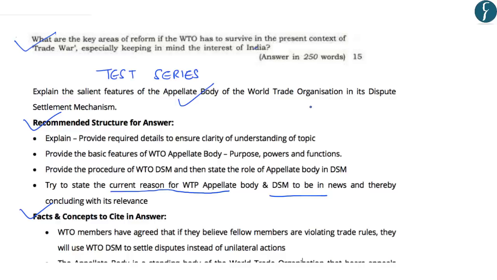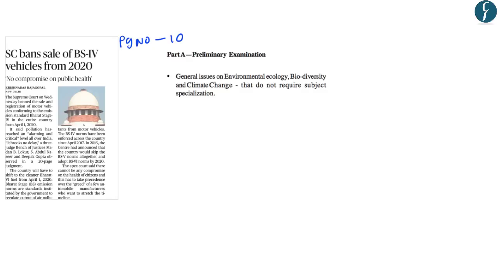Now let us move on to the discussion of today's newspaper. This article on page number 10 is related to Supreme Court's ban on the sale of BS4 vehicles from 2020. So this will form a part of the preliminary examination syllabus under the topic General Issues on Environment. And this forms a part of a very important topic from your preliminary examination point of view, that is air pollution.